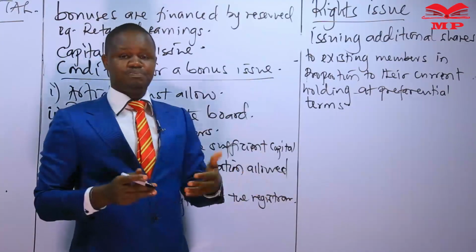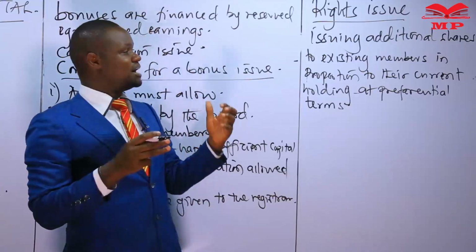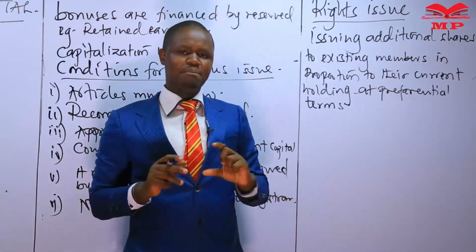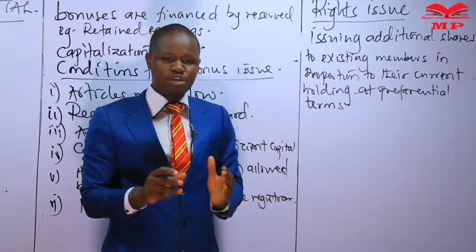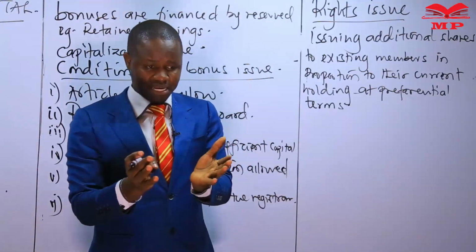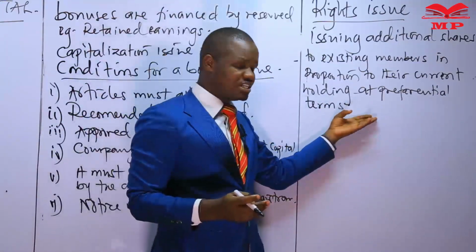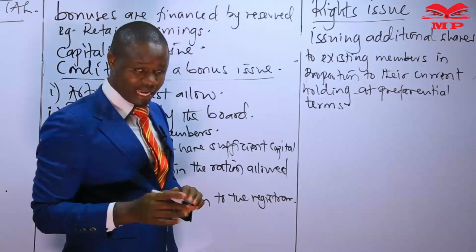So a rights issue will again have the effect of increasing the company's share capital, but more so it is a special opportunity given to existing members to increase their shareholding in the company, by paying less than they would be paying in the market.